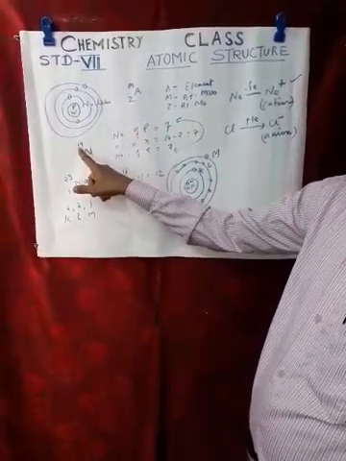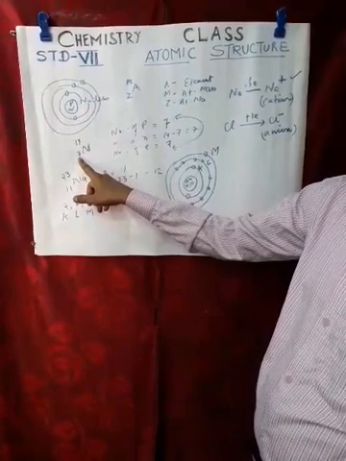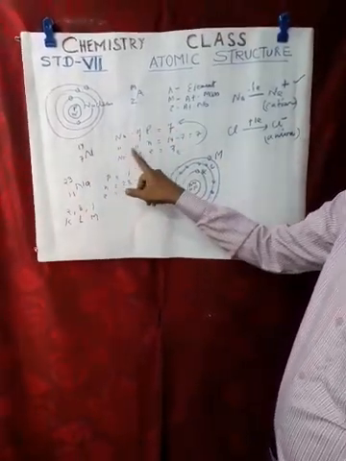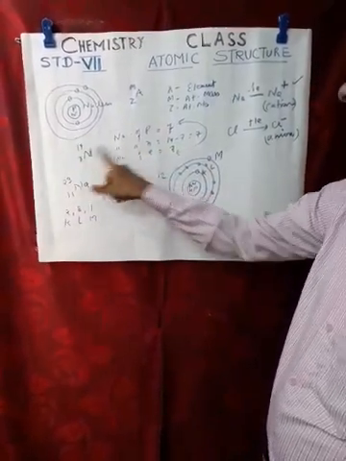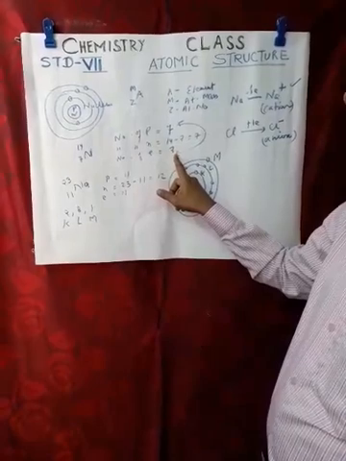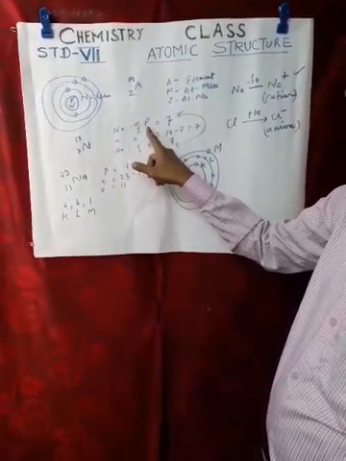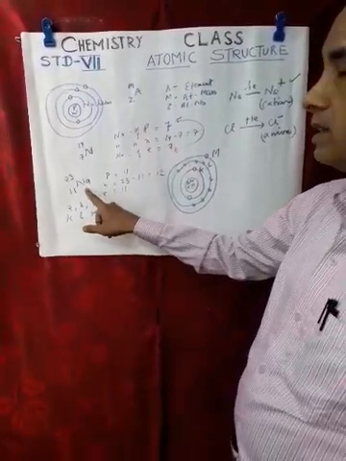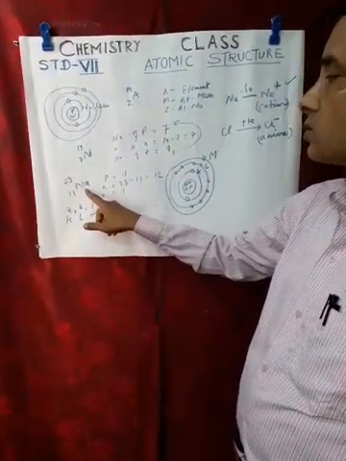Its atomic mass is 14 and atomic number is 7. Now the number of protons will be 7. Number of neutrons will be 14 minus 7, that is 7. And the number of electrons is equal to the number of protons, so that will be 7.